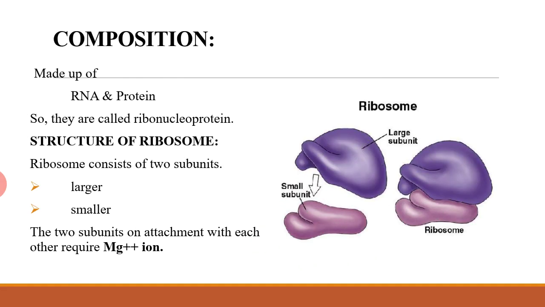Composition of ribosome. In eukaryotic cell, the ribosome contains equal amounts of RNA, that is ribonucleic acid, and protein. That is why they are also called ribonucleoprotein particles.